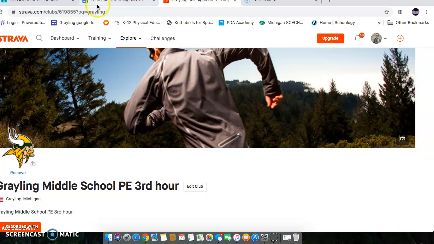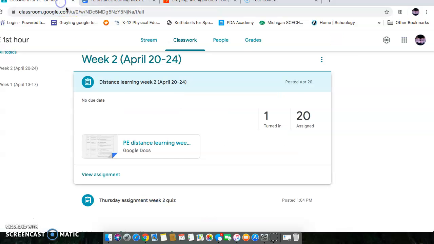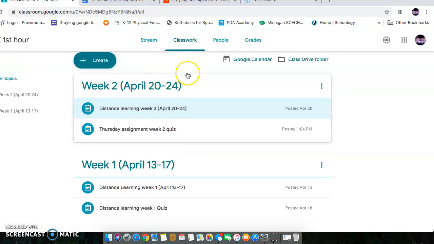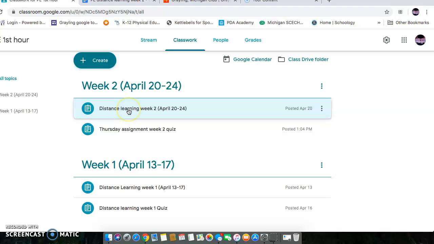Okay, so then let's go back to your classroom page. If you go to your classwork, you'll have your distance learning assignment and that'll lay out the week, and then don't forget to take the quiz, all right? Make sure you're being active and maintaining activity and logging it on Strava.